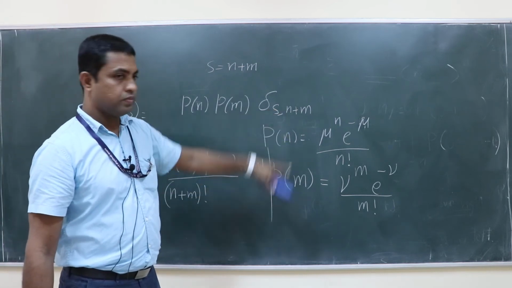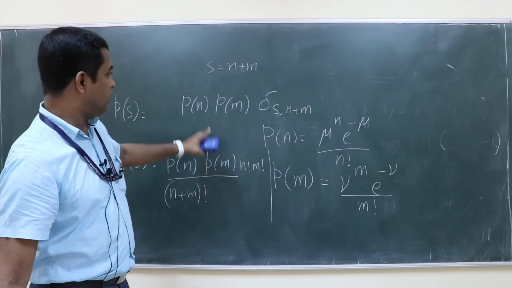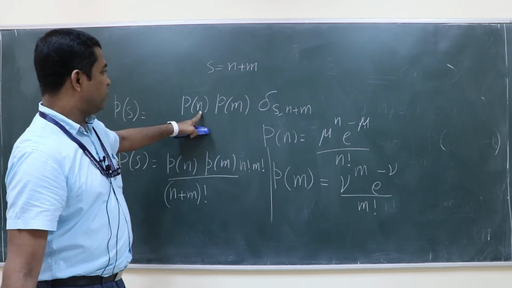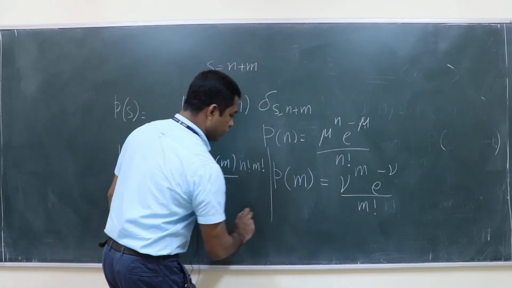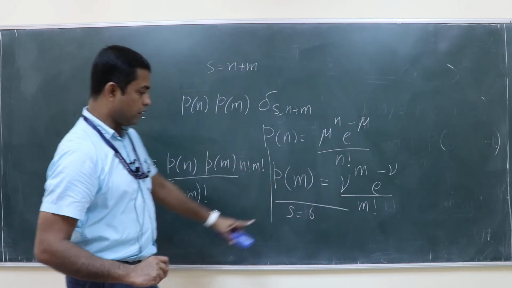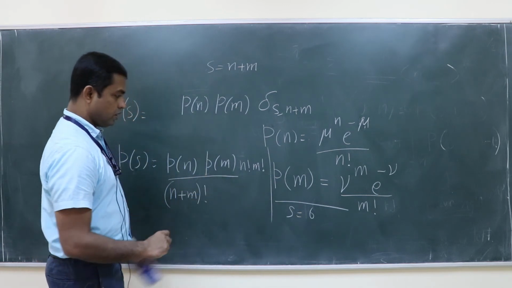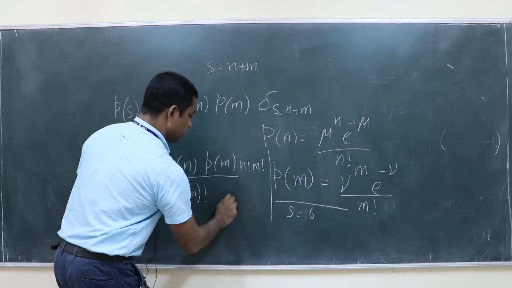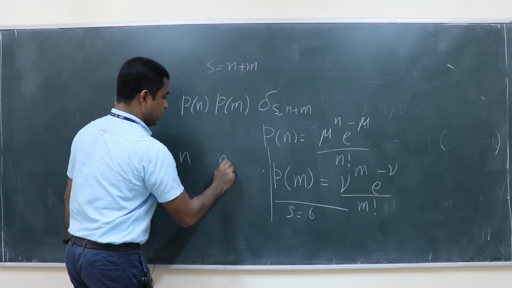Sir, won't there be a summation? Yeah, I am coming to that. First of all, obviously there is a summation also, because for a given n and m, suppose n is equal to 2, suppose you are looking at the situation S is equal to 6. What is the probability to have an S which is equal to 6? So that you can get either 1, 5, you can see 0 because this is n, this is m.